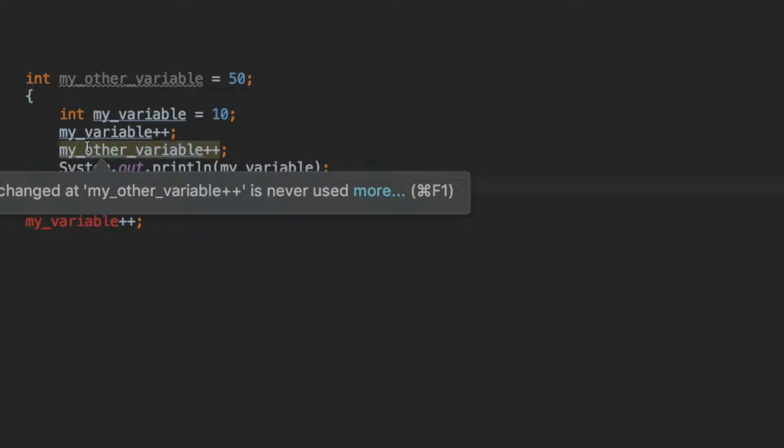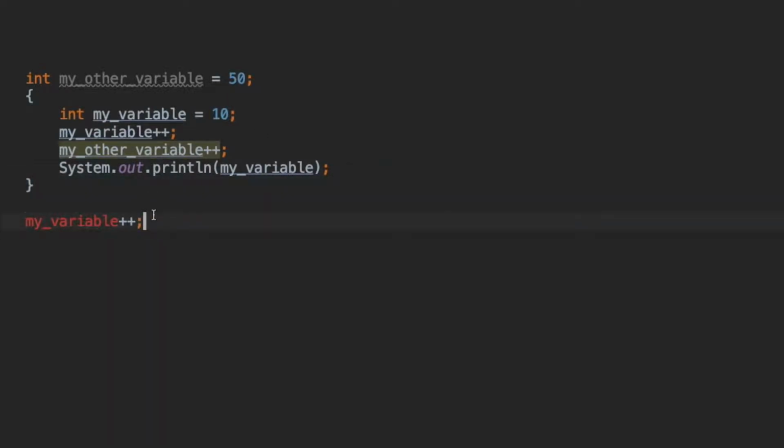So that's how the compiler keeps memory management in check, by just making sure that things that are available through the scope, this block can read anything that is on the parent scope, but it can also only read the things that are in its own scope. Outside of that, things are not available.